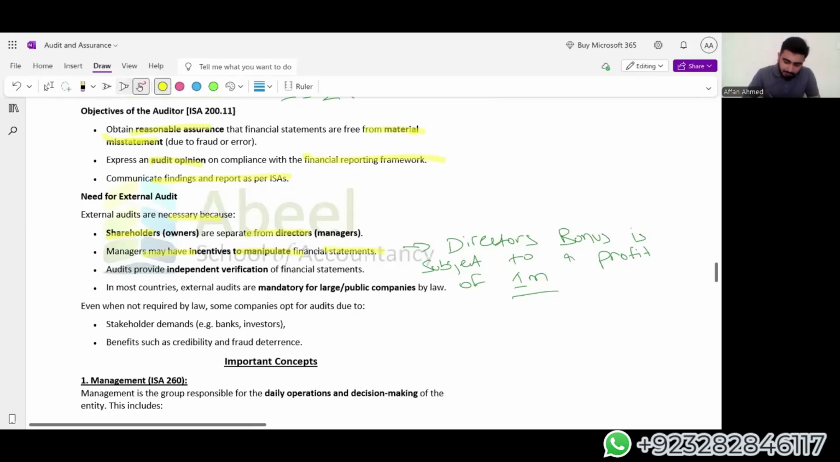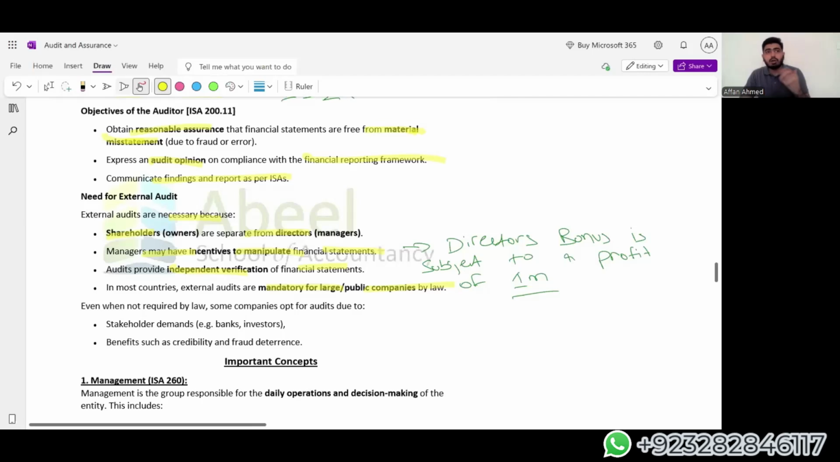Then the auditor provides independent verification of financial statements. In most countries, external audits are mandatory for large public companies by law. So the key concept of having an audit is to gain assurance, to gain confidence in the company, that if we are investing money in this particular company, everything they are showing us is what is happening in the organization. Nothing we should know about is left unshown. For example, any kind of losses the company is bearing should be reflected in the financial statements. If I am relying on the financial statements, I need to make sure that this base is reliable or not.